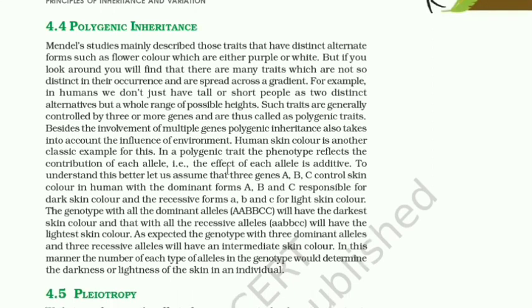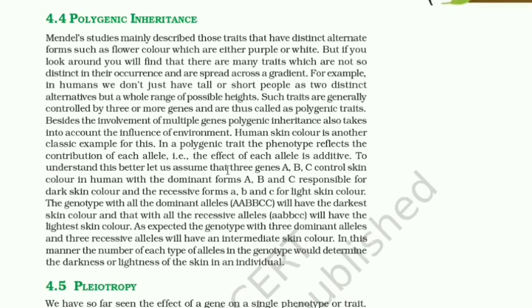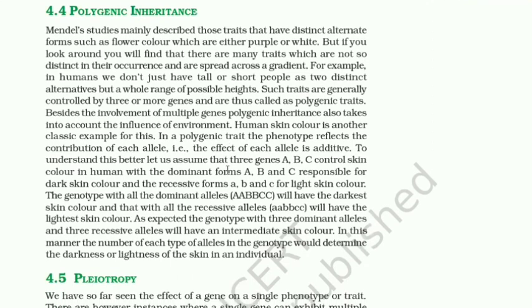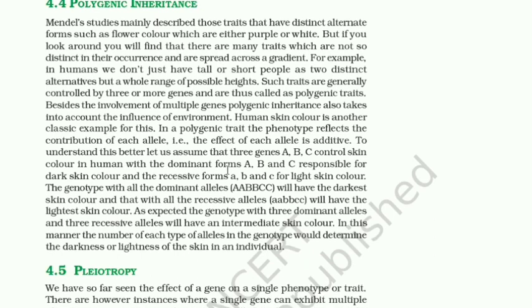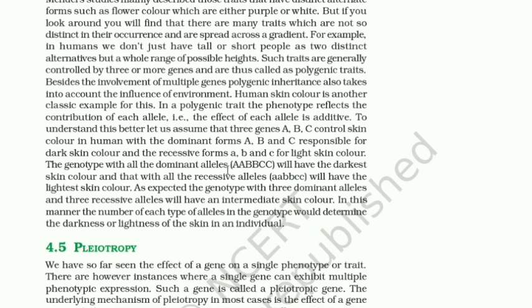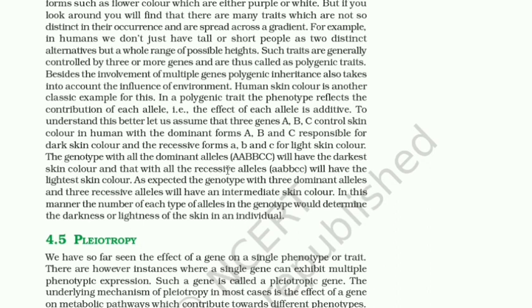4.4 Polygenic inheritance. Mendel's studies mainly described those traits that have distinct alternate forms, such as flower color, which are either purple or white. But if you look around, you will find that there are many traits which are not so distinct in their occurrence, but are spread across a gradient. For example, in humans, we don't just have tall or short people as two distinct alternatives, but a whole range of possible heights. Such traits are generally controlled by three or more genes and are thus called polygenic traits.